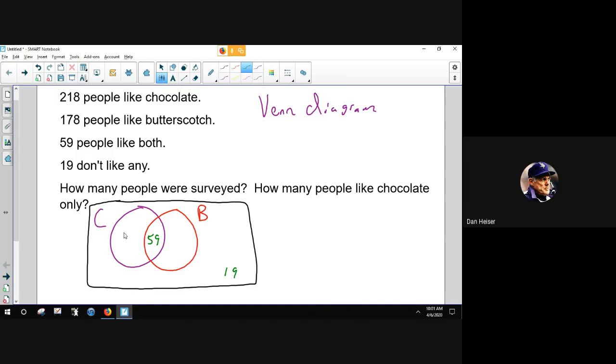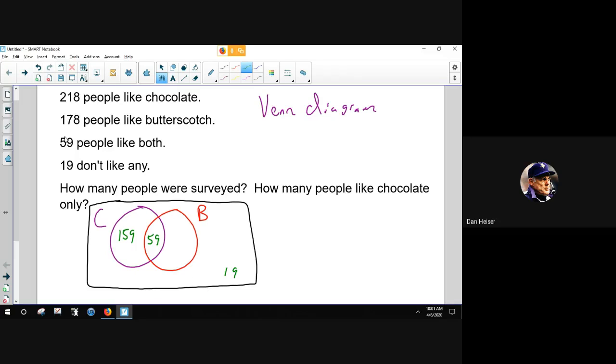Some people only like chocolate, but not the other one. So we need to subtract out this 59 from this total group. And when we do that, we will get 159. There are 159 people of this number that like chocolate only.